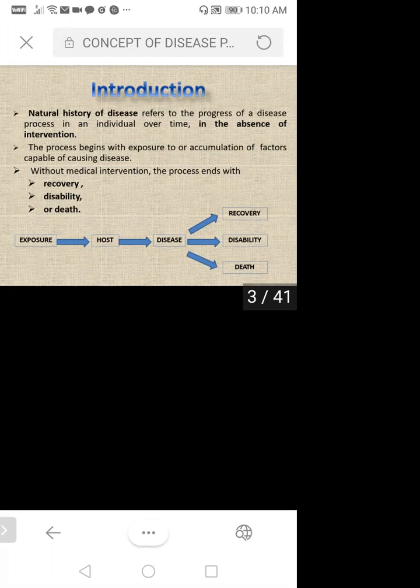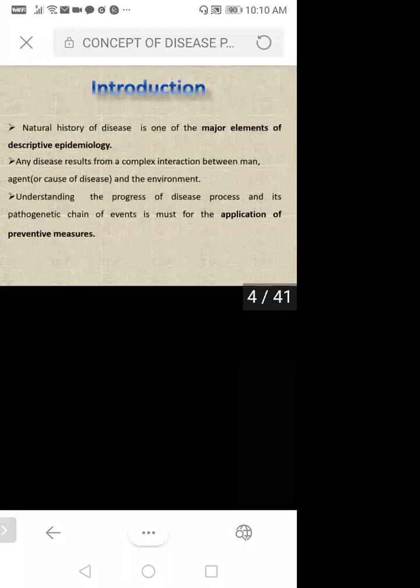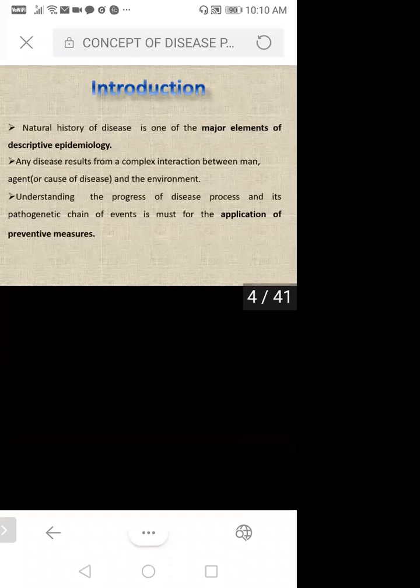So this was about the introduction. Natural history of disease is one of the major elements of descriptive epidemiology.